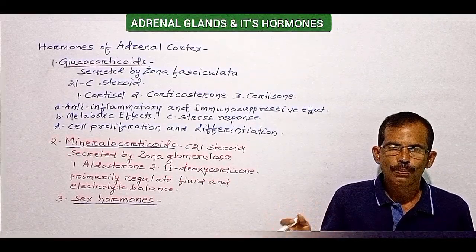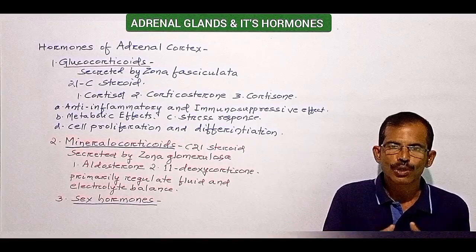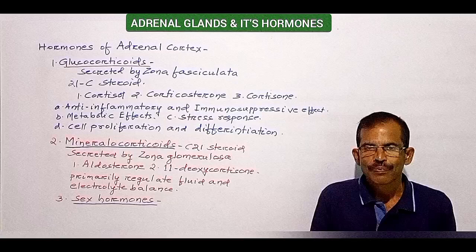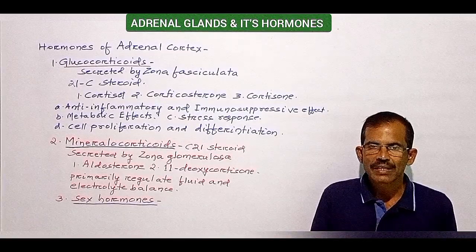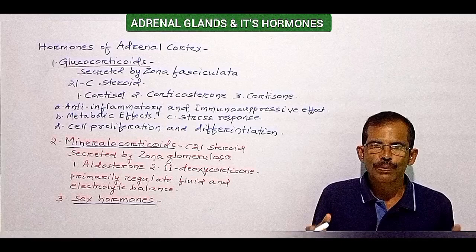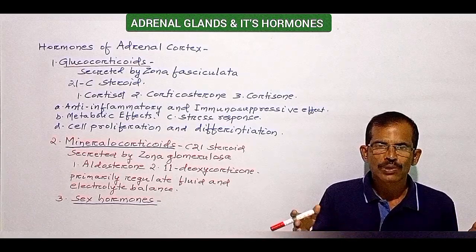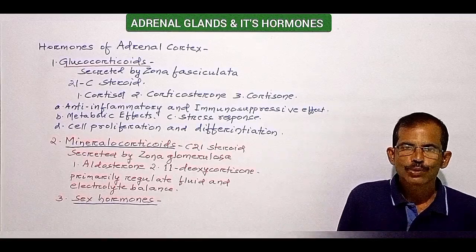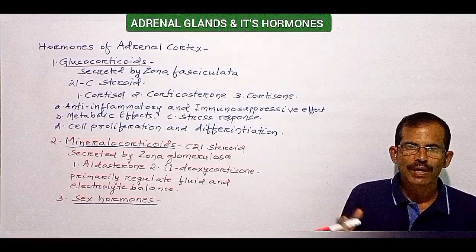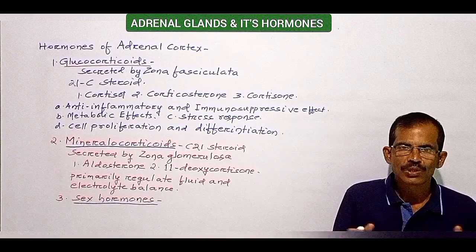Glucocorticoids are known primarily for their anti-inflammatory and immunosuppressive effects. These hormones reduce inflammation by decreasing the activity of immune cells and by lowering the formation of inflammatory substances. Due to its immunosuppressive effects, glucocorticoids are used in the treatment of autoimmune diseases.